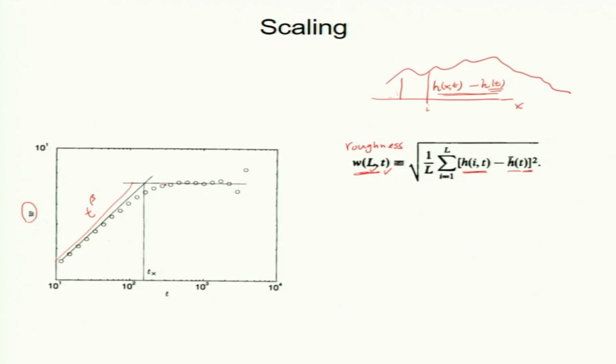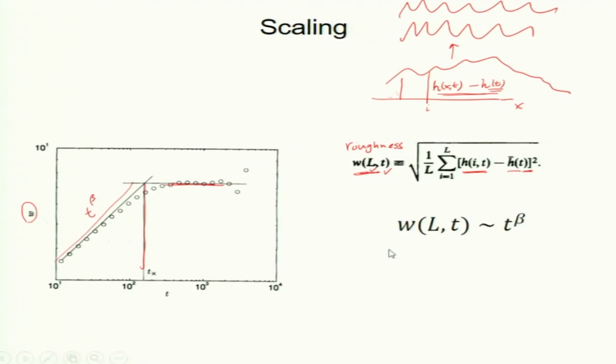And then it finally becomes flat. The height is increasing, but finally the roughness does not change with time. It will keep fluctuating, going up, but the roughness flattens. This change of behavior occurs at a certain time, called T x.